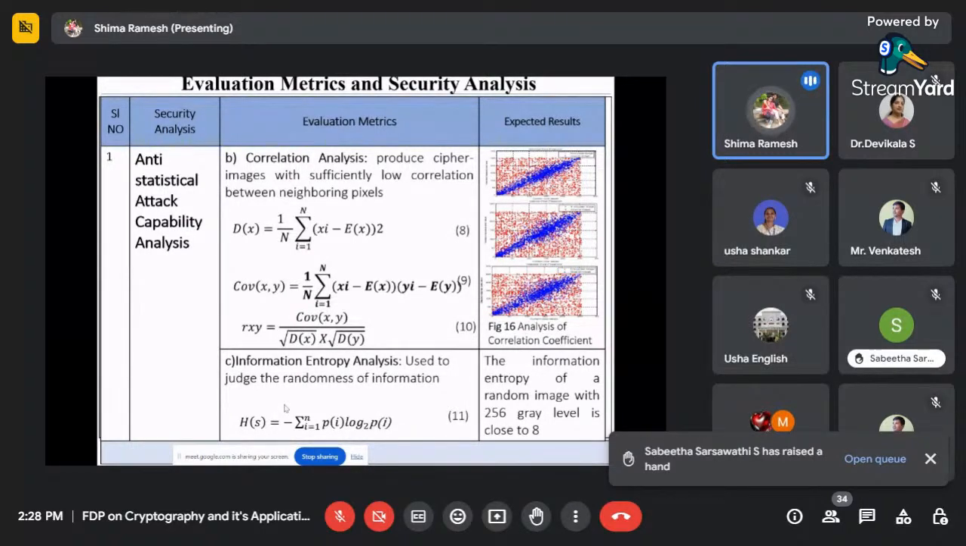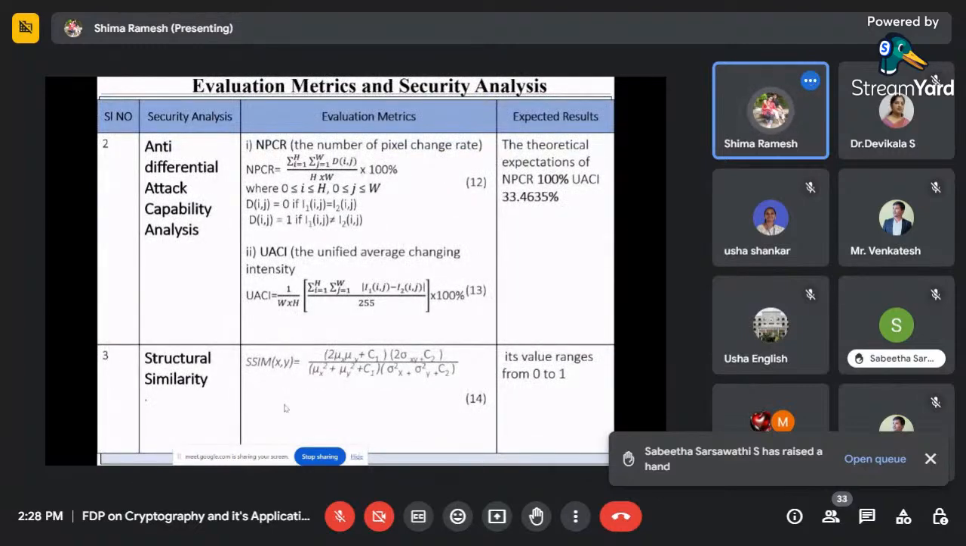Next is anti-differential attack capability. In this we have to calculate NPCR and UACI. Yesterday we discussed that NPCR is the number of pixels change rate, and this is the formula to calculate the NPCR value, and UACI is the unified average changing intensity. As I told, the NPCR value should be near 100%, and UACI should be near 33.4%. And structural similarity, SSIM, tells how similar your decrypted image is to the input image. As I told, the decrypted image should be identical to the original image, so the similarity is 1.